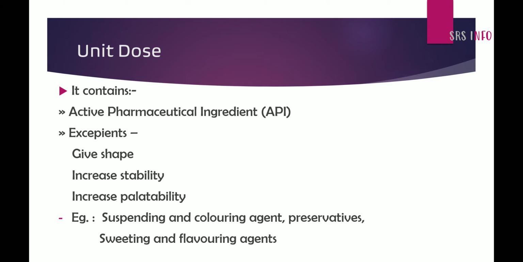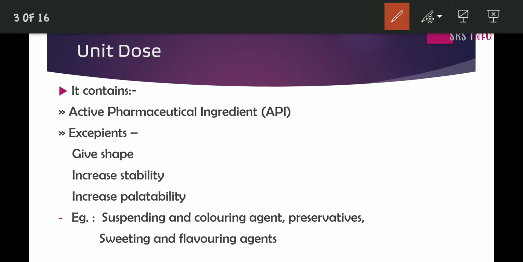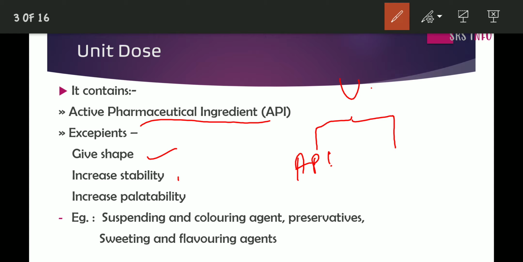Something more about the unit dose. It contains active pharmaceutical ingredient and excipients. The active pharmaceutical ingredient is exactly what is known as medicine, the crude drug. And what do excipients do? They give shape, increase stability, and increase palatability of the drugs.